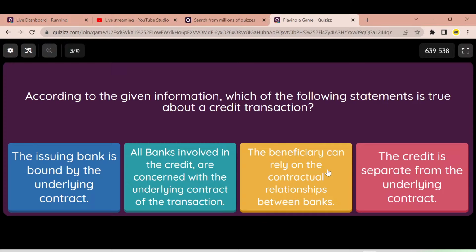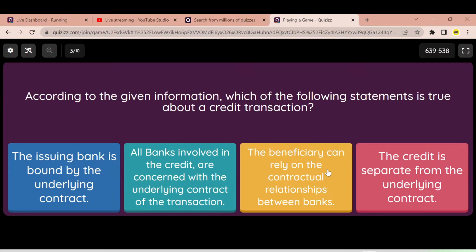Okay, since the time is out, let's go through the answers. First answer says the issuing bank is bound by the underlying credit. Second one says all banks involved in the credit are concerned with the underlying contract of the transaction. Third one, or C, says the beneficiary can rely on contractual relationship between the banks. Final, or D, says the credit is separate from the underlying contract.